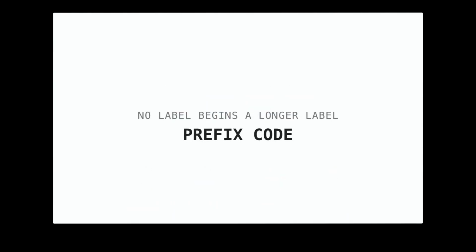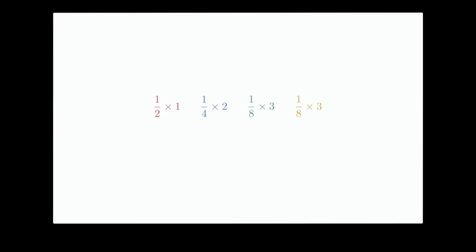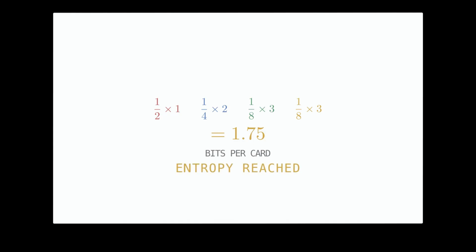This works because no label is the beginning of a longer label. The receiver always knows when a label is complete. This is a prefix code. Now average the label lengths using the color probabilities. 1/2 times 1 plus 1/4 times 2 plus 1/8 times 3 plus 1/8 times 3. 1.75 bits per card. The code reaches the entropy exactly.